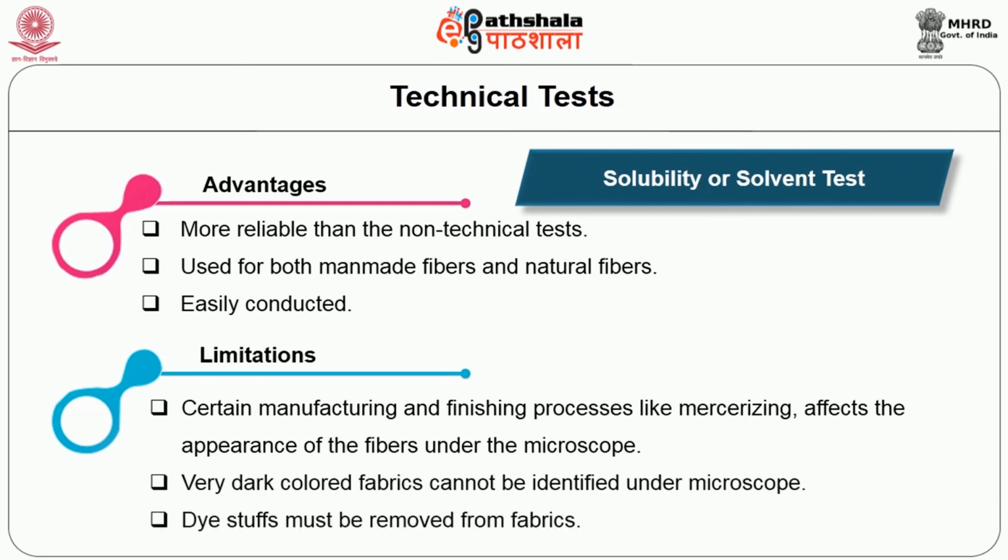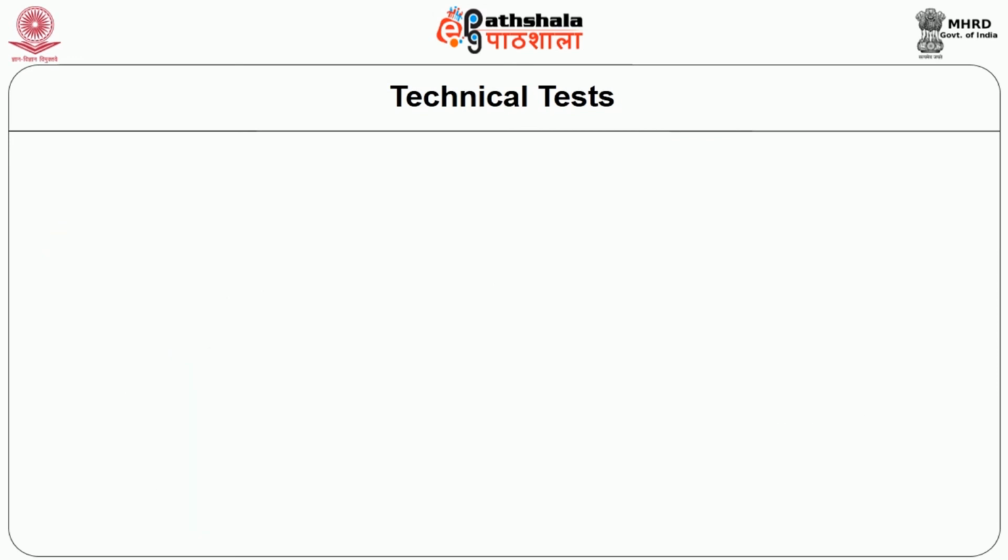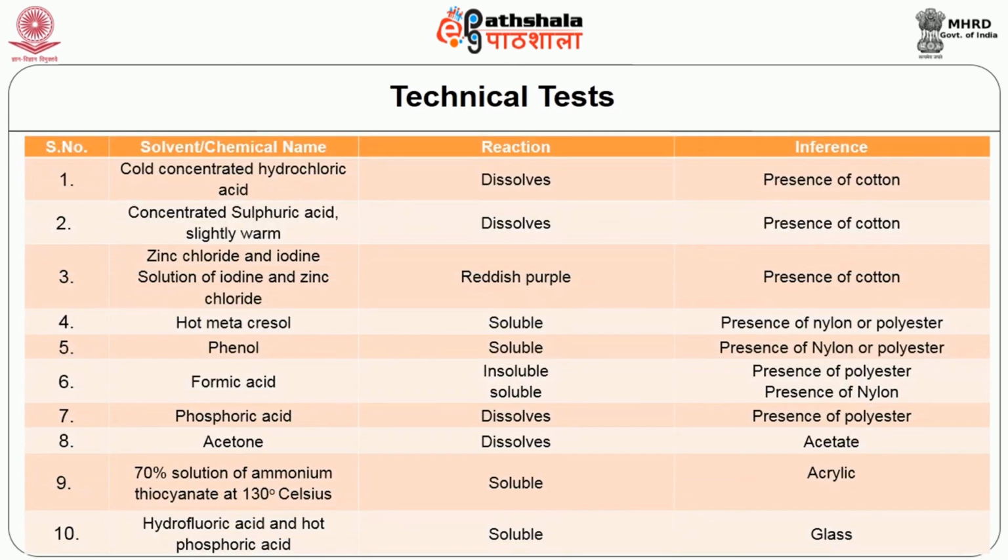The solvents used for identifying the various fibers are: various solvents or chemicals are given for various fibers, like sulfuric acid and concentrated hydrochloric acid. So these are the chemicals used as solvents for dissolution of the various fibers. Based on the dissolution, we can identify the fibers. Each fiber has its own solvent. That is the uniqueness of this test.